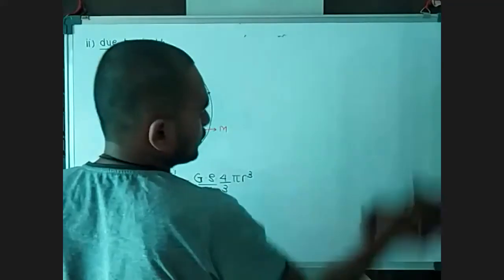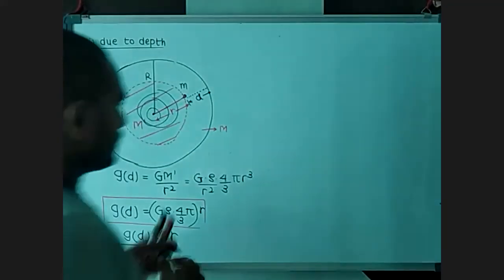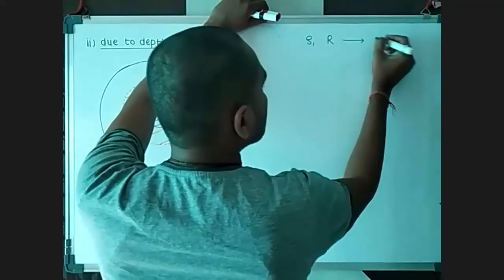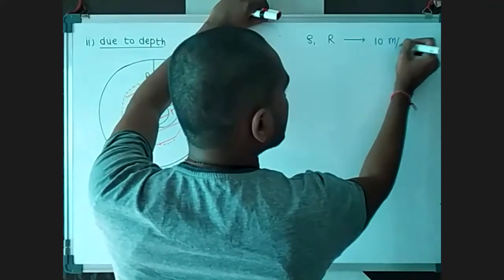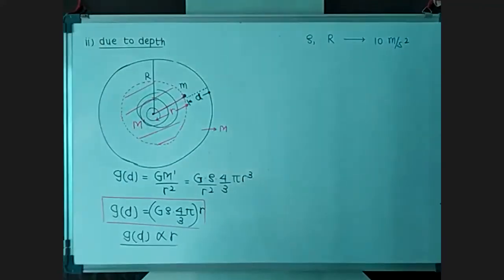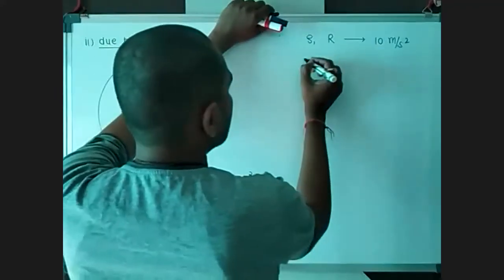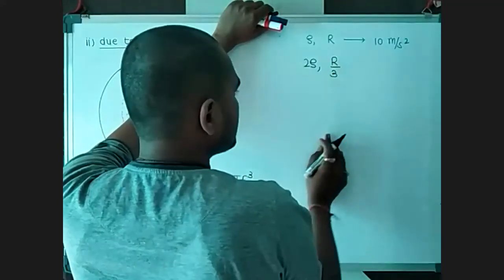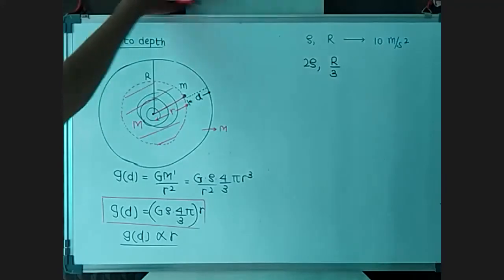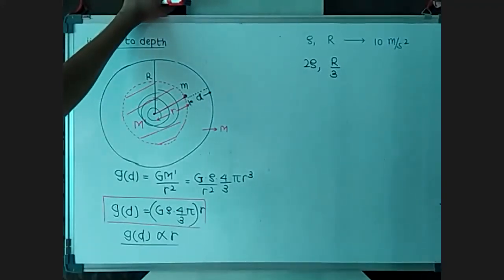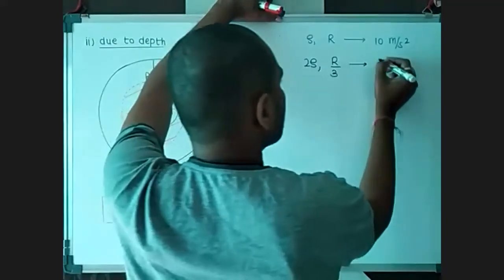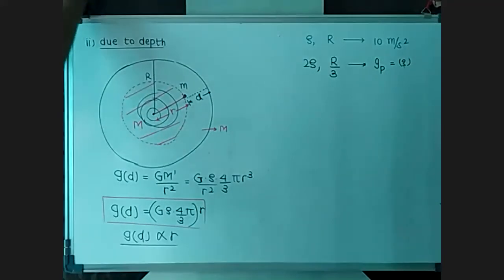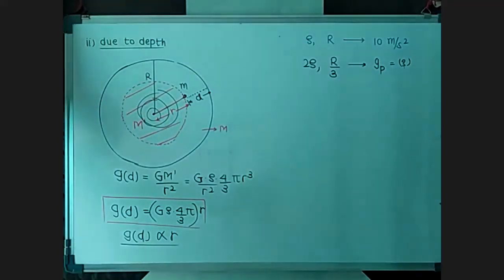The density of the earth is rho and the radius is r, and we have a gravitational acceleration of 10 meter per second square. Now we have a planet where density is 2 rho and radius is r by 3 times the earth. Density is twice that of the earth, but the radius is 1/3 of the earth. At that time, you have to calculate the gravitational acceleration of that planet. What will be the answer?